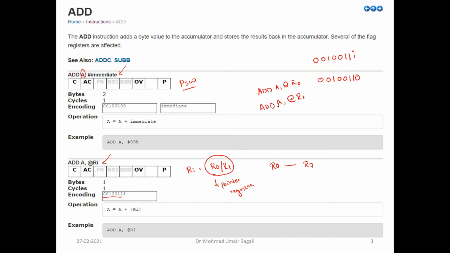And for this instruction, ADD A, @R1, the opcode will be 1 0 1 1, and here it is 1. So this is how it will differentiate between ADD A, @R0 and ADD A, @R1.